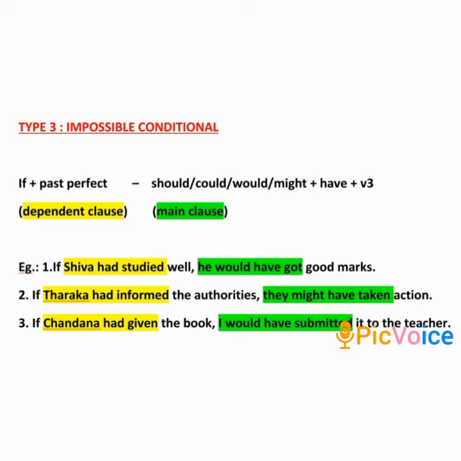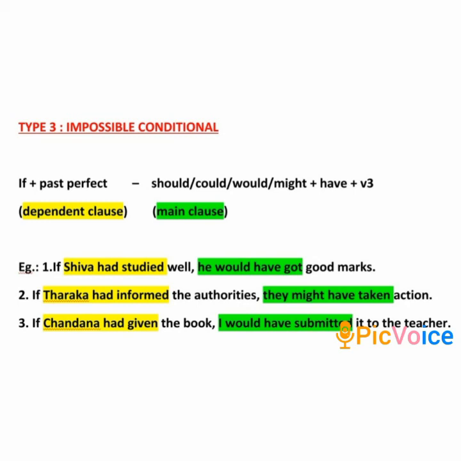It is evident that Shiva did not get good marks, isn't it? Here, we are saying that if Shiva had studied well, it means that he did not study well. Now Shiva cannot go back in time, study well and get good marks now. It has already happened and cannot be changed. Only regretting is left. Hence, it is the impossible conditional.